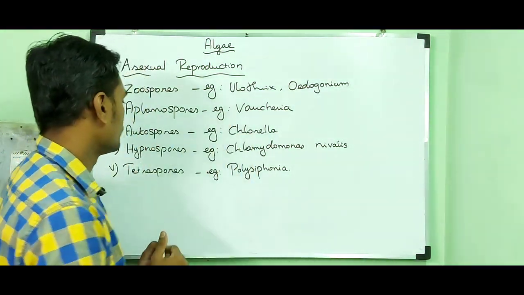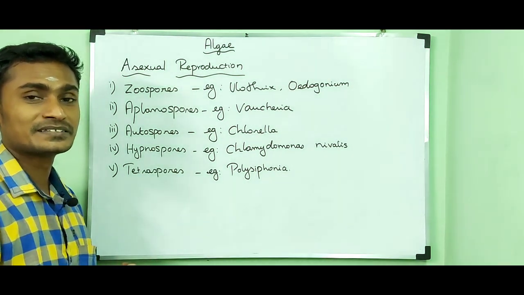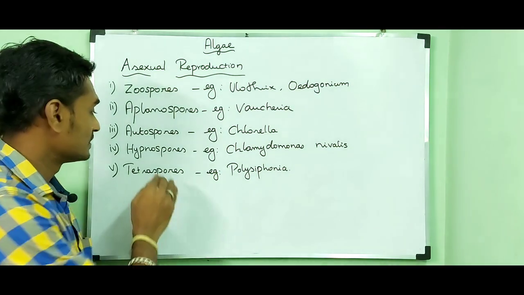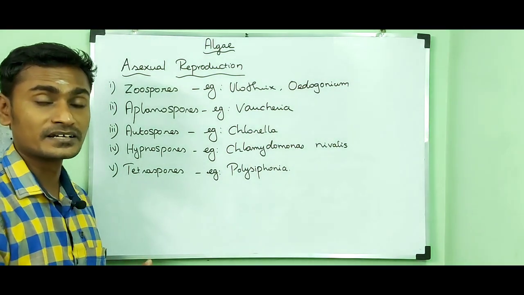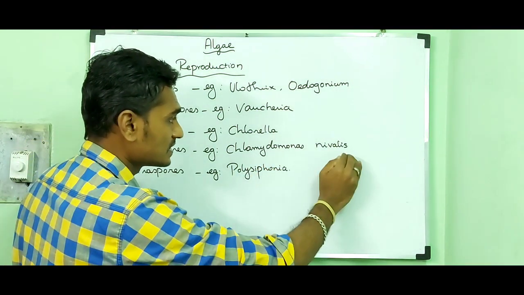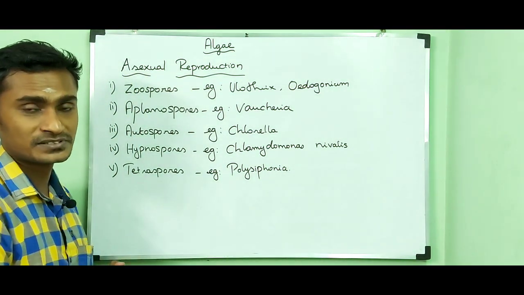Example, Chlorella. Then hypnospores. Hypnospores are thick-walled resting spores, non-motile. Example, Chlamydomonas nivalis.